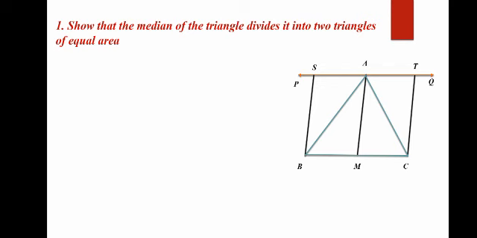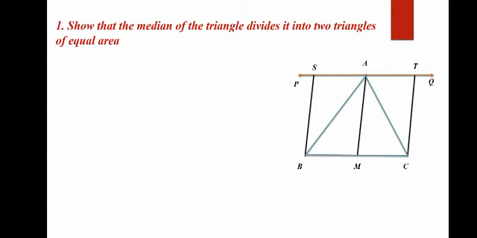ABC is a triangle. What is a median? A median is a line from a vertex that bisects the opposite side at its midpoint. So here A is the vertex and it is bisecting the opposite side BC at midpoint M. So AM is your median and it divides the triangle into two triangles of equal area.